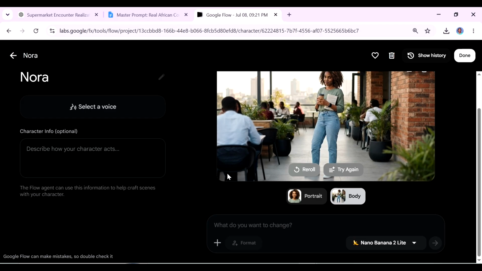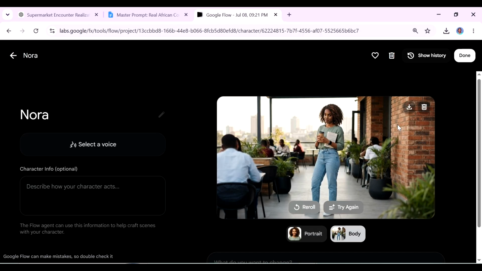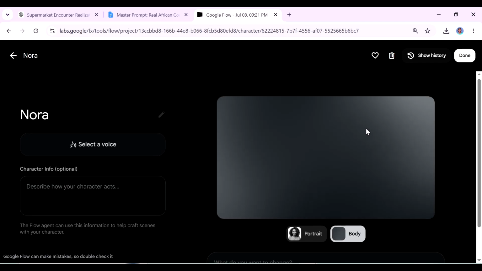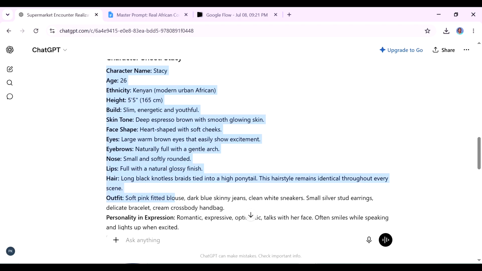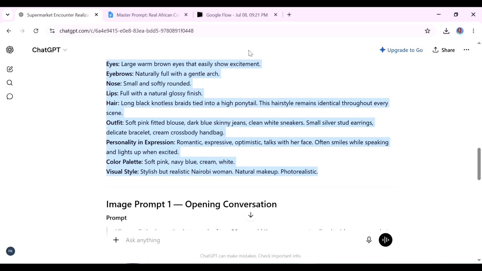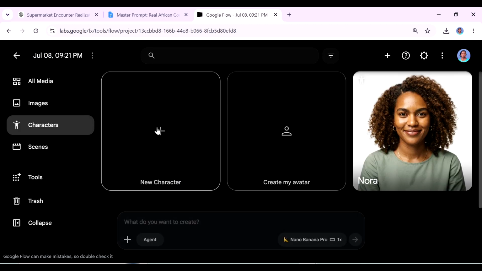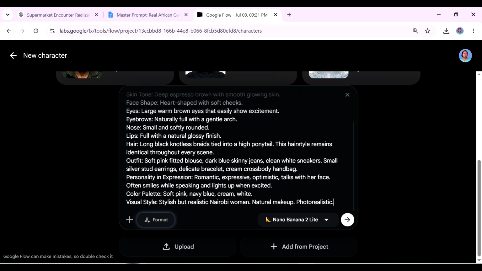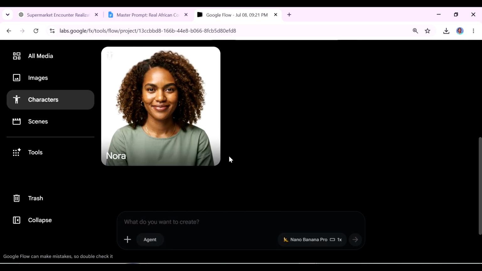When I looked at the portrait and what I got for the full body, I wasn't sure that this was actually the same character. So I asked it to do a reroll. This is like generating it again. Now this looks more like our Nora. Let's do the same for Stacy. I went to ChatGPT and I copied the Stacy character prompt here, came back to Google Flow, and then I chose new character and entered in our prompt. I named it Stacy. So now we have our Stacy and we have our Nora.